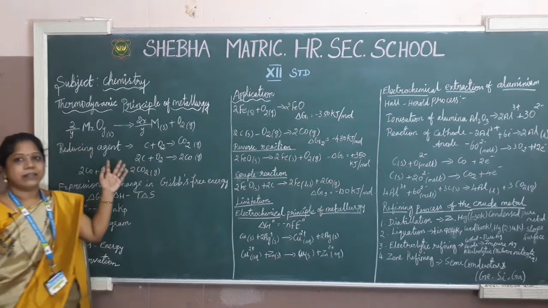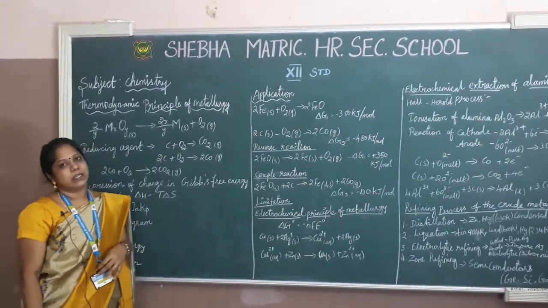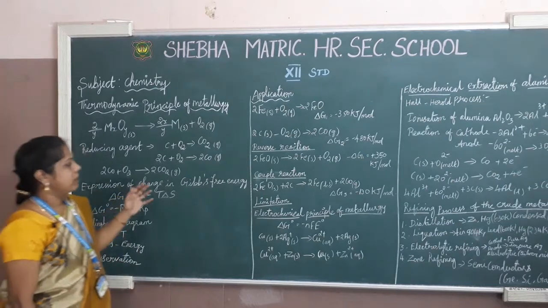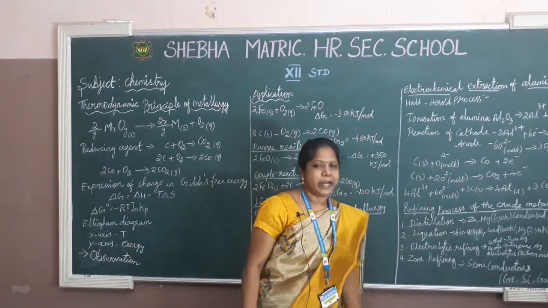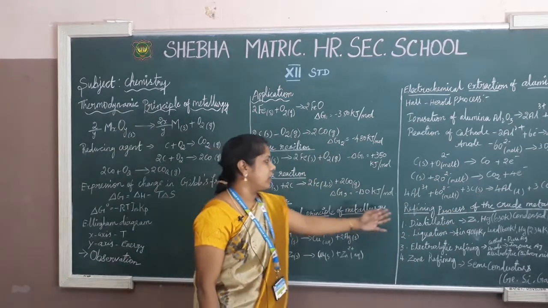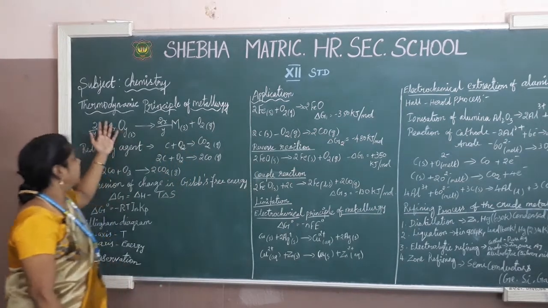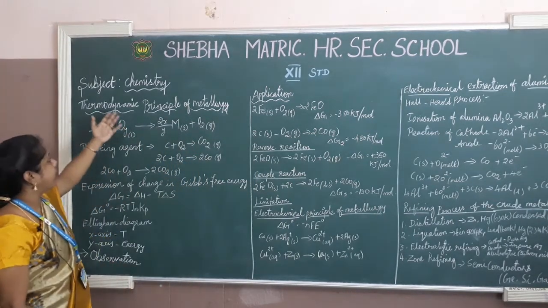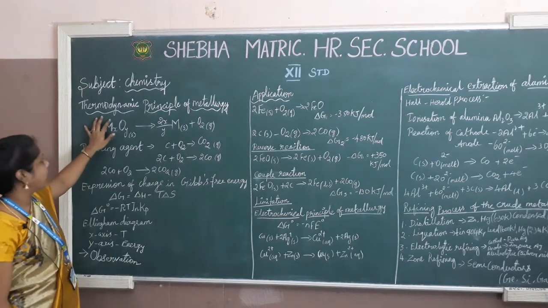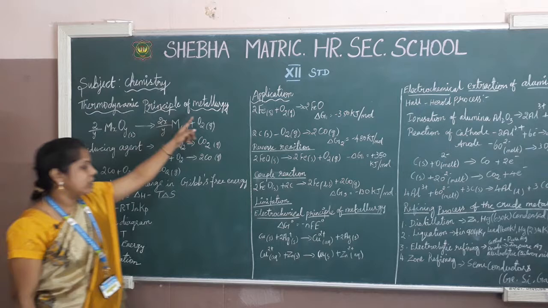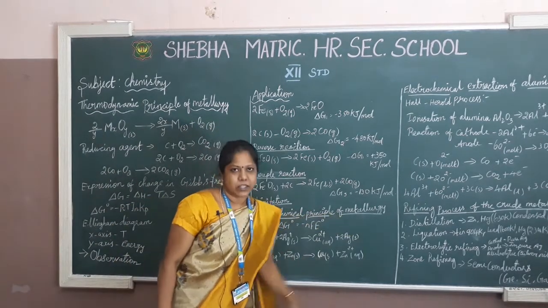We already started the metallurgical lesson. Today also we have to continue this lesson of metallurgy. We want to continue the refining process of the crude metal, but I have not started with the refining process of the crude metal. Why? Because before that we have to explain the thermodynamical principle of metallurgy, the importance of the thermodynamical principle of metallurgy along with the electrochemical principle of metallurgy.